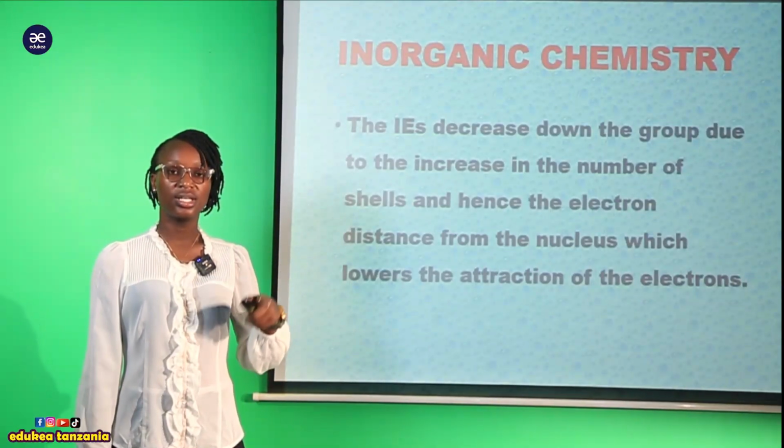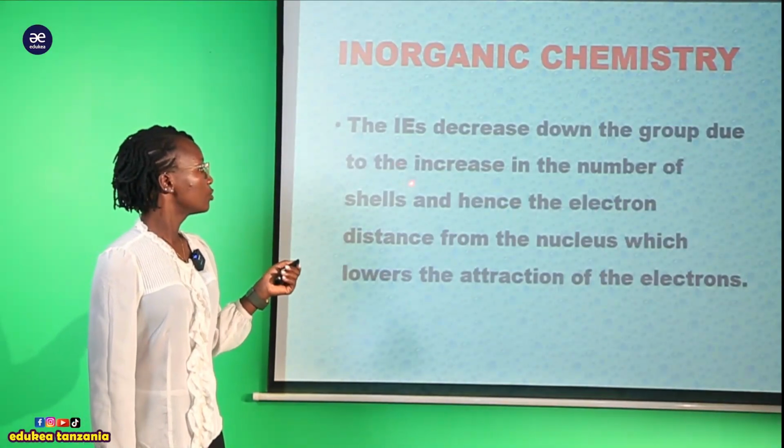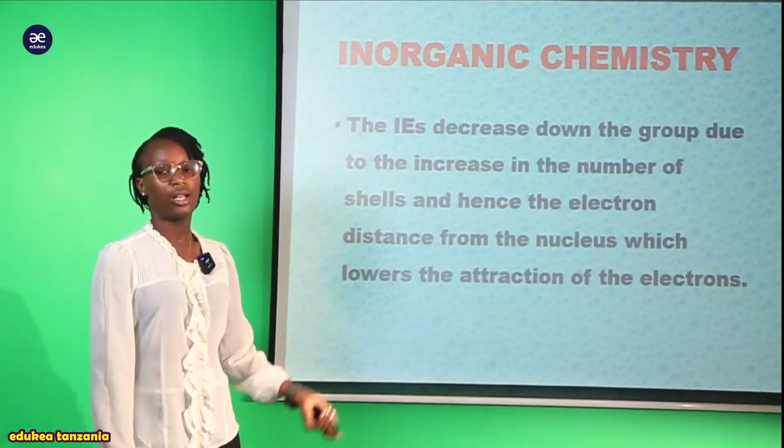Why does the ionization energy decrease down the group? You can see that it is due to the increase in the number of shells.